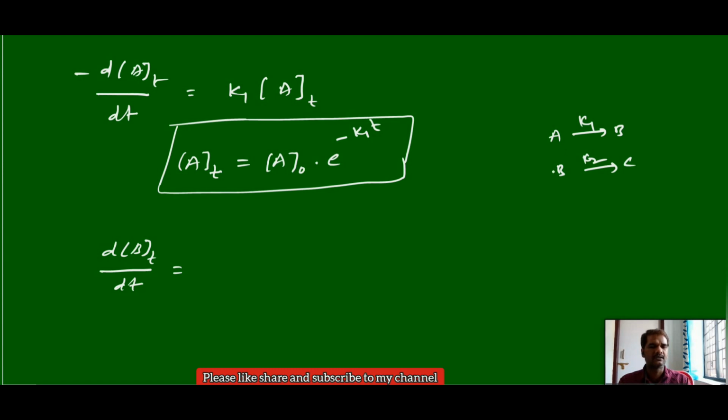Now we have to write the overall rate expression with respect to B. With respect to the first equation, K1 into A, this is anyhow we are taking it at time t. Second case, B is on the reactant side, so we have to take here minus dB by dt, but here we are writing plus value, so you take here minus overall to get the plus value. Now with respect to this, K2 into B at a time t.